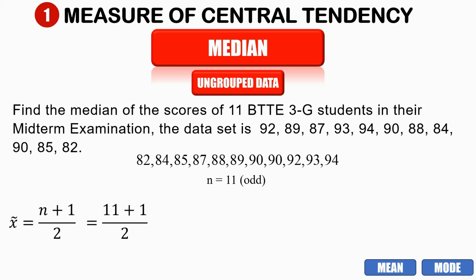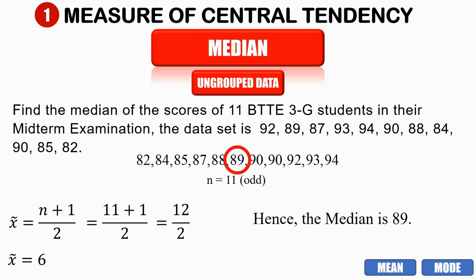So our n is 11. So plus 1 divided by 2, that is 12 divided by 2. So that is equal to 6. 6 here is not the median. The 6th location is our median, which is from 82, 84, 85, 86, 88, and 89. 89 is in the 6th location, that is the median of our given data set. So hence, the median is 89.